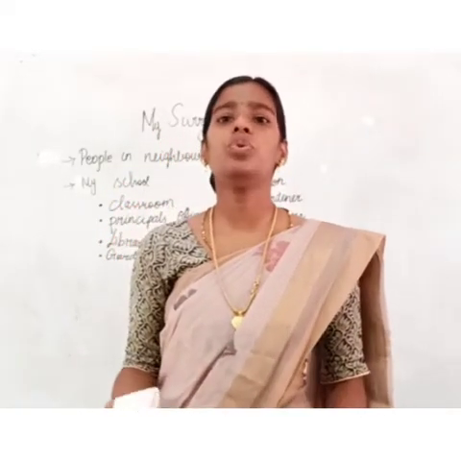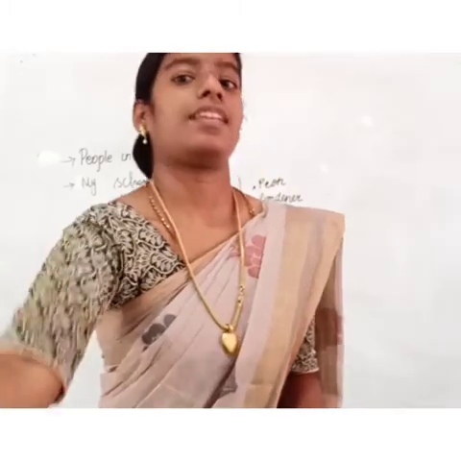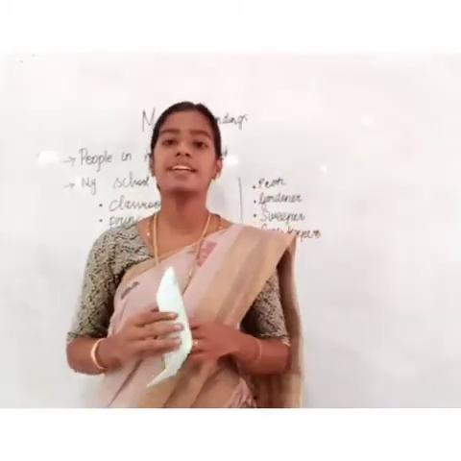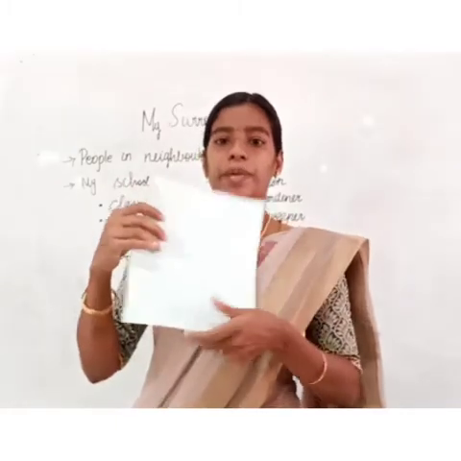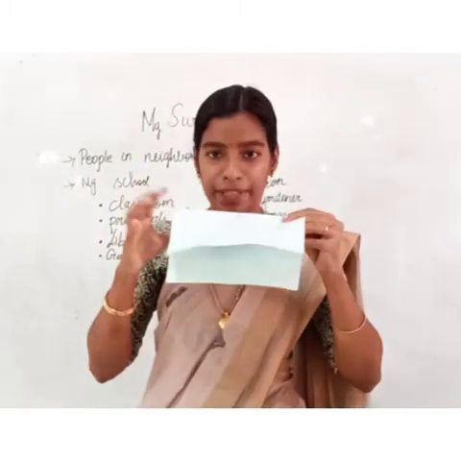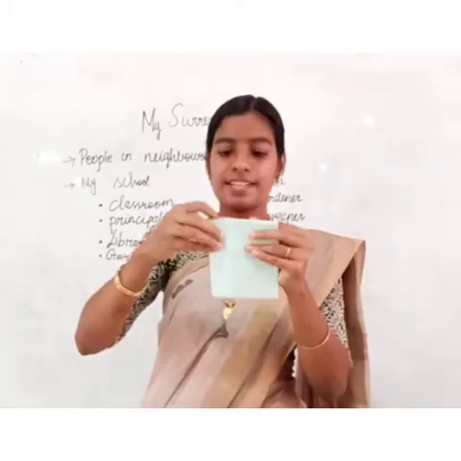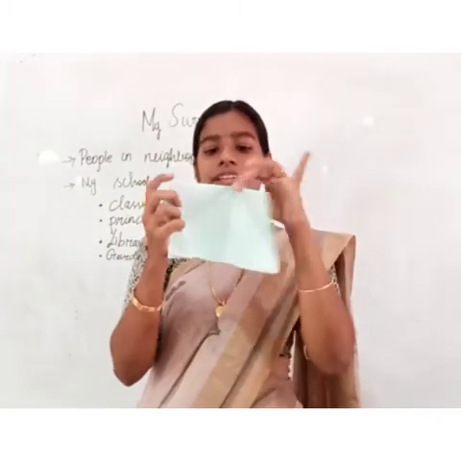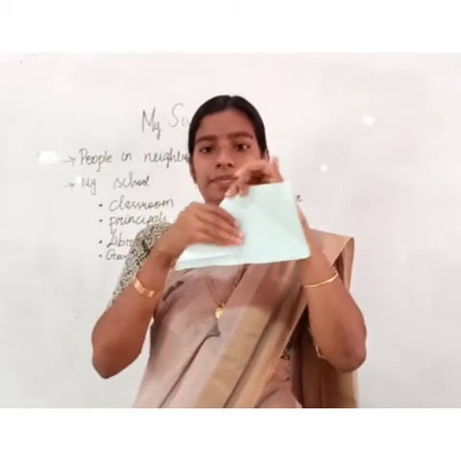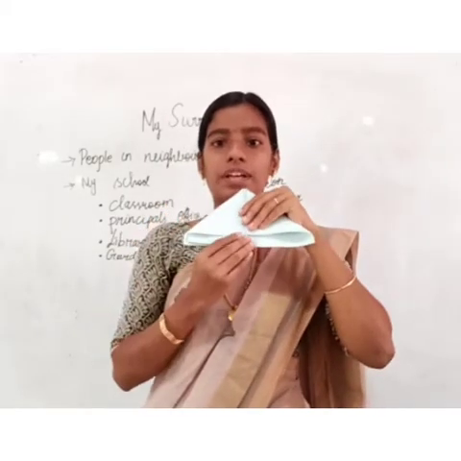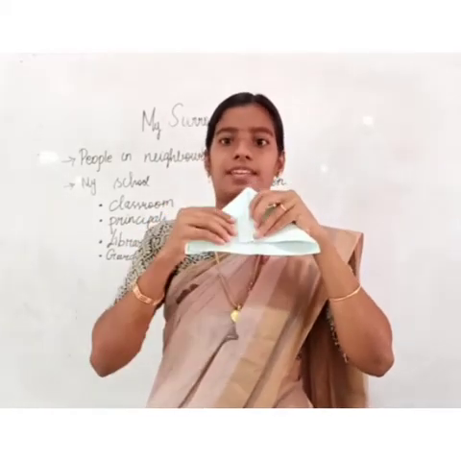Once again, I will do. Listen carefully. Take a rectangular sheet of paper and fold this paper like this, and find the center of this, and in the center you have to fold like this. So some paper will be remaining here.